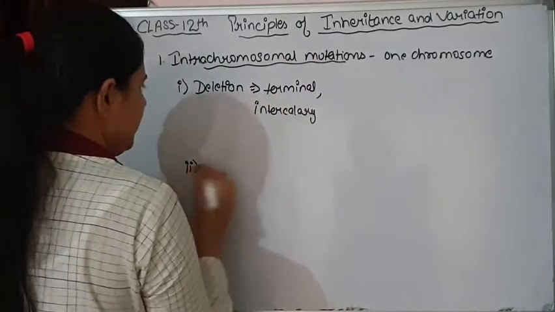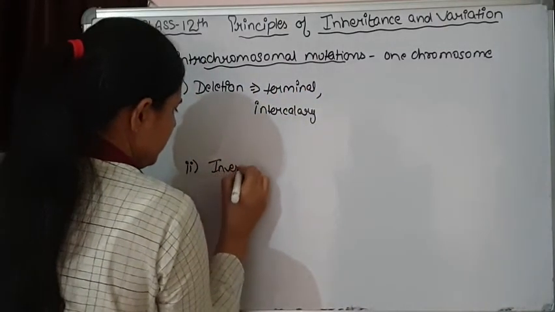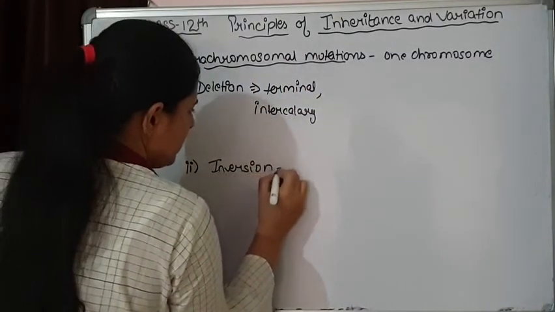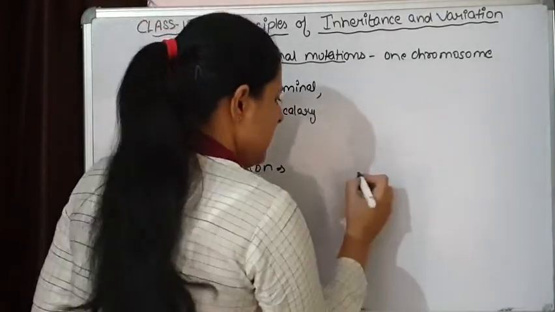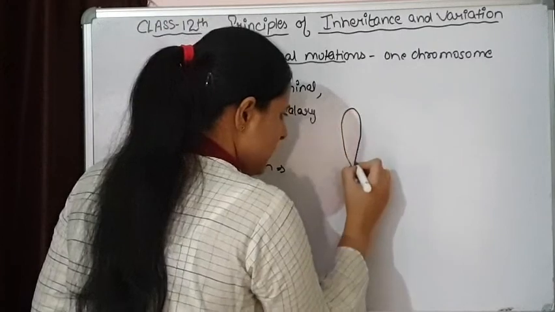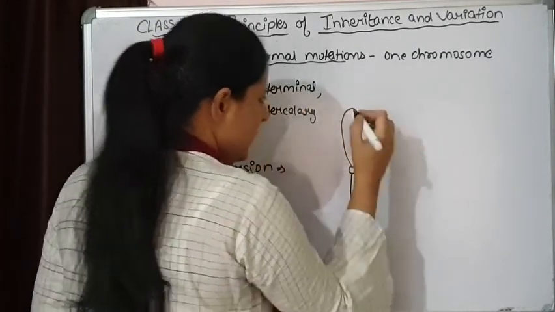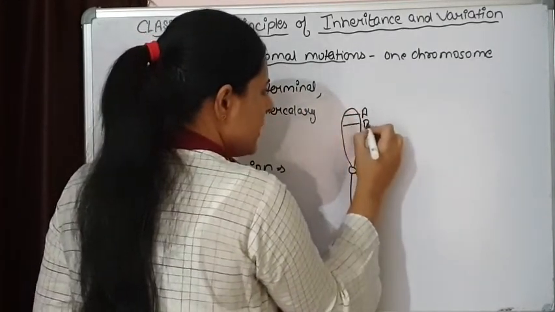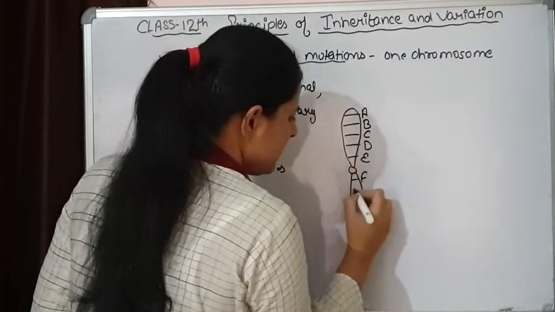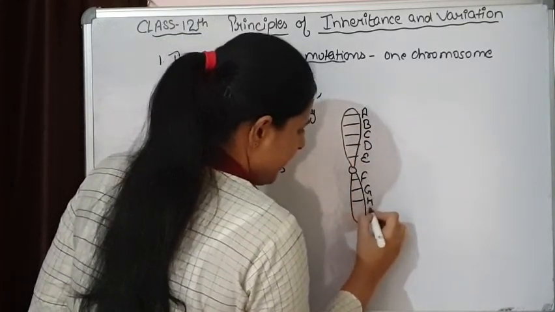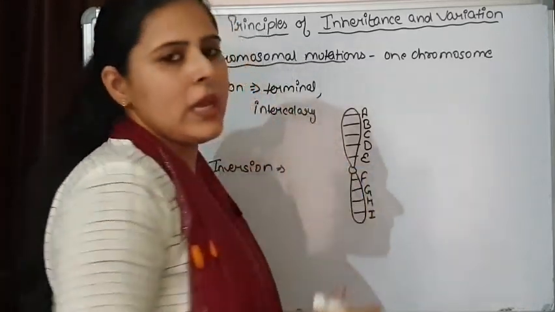What is happening in inversion? Again, we are going to see with the help of a diagram. We are considering a chromosome. We are naming the genes with the help of alphabets. Here what happens?